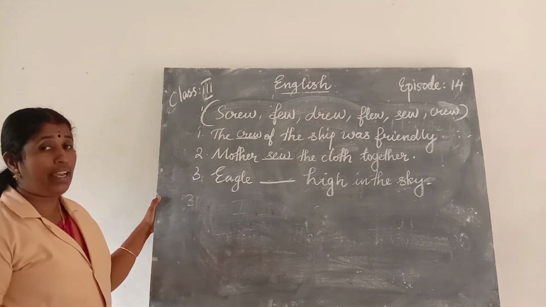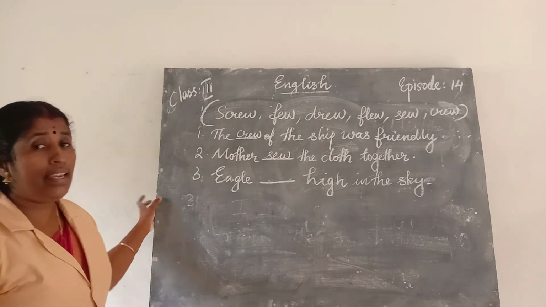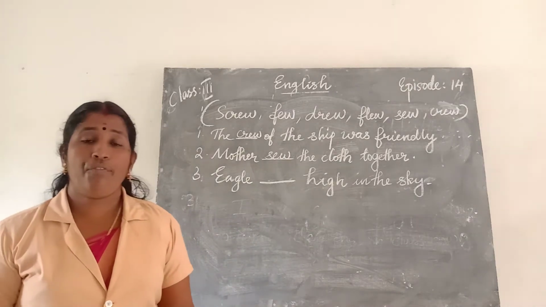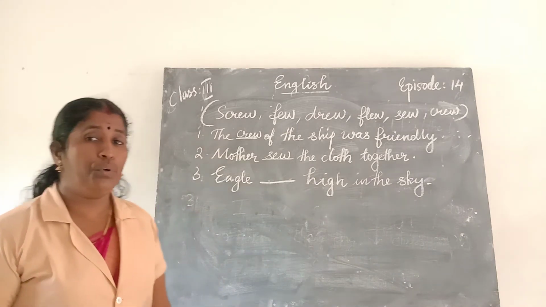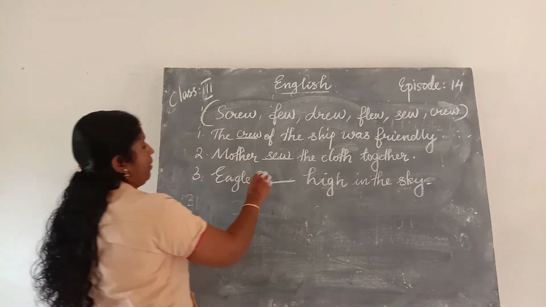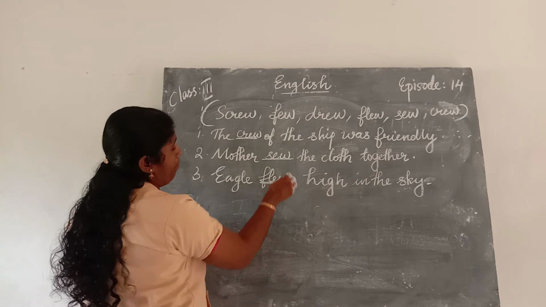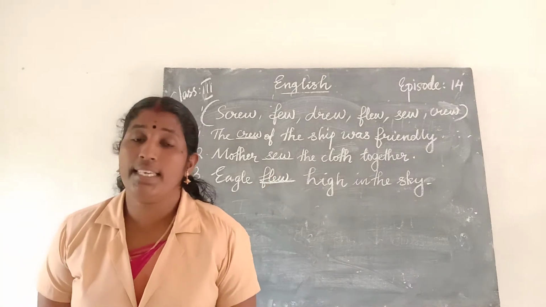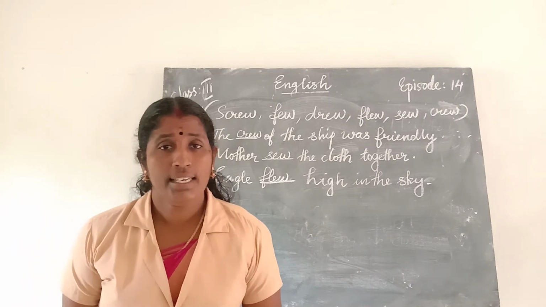Past tense of fly is flew. Fly, birds are flying. Eagle is flying. F-L-Y, fly. Past tense, flew. F-L-E-W, flew. Eagle flew high in the sky.